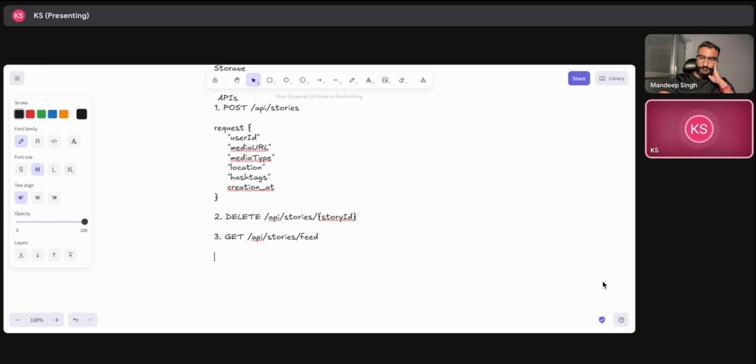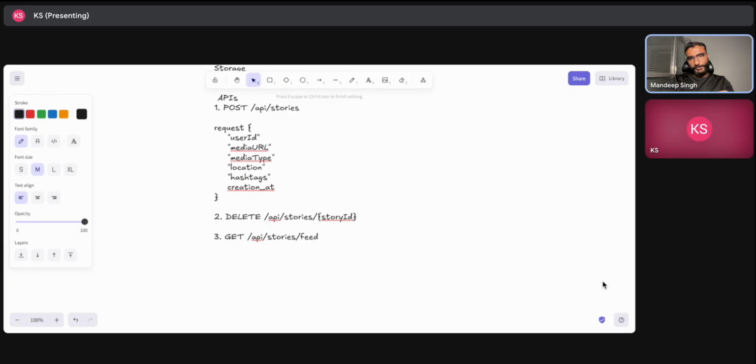So majorly a story ID. If we are using a relational database, then it should be a primary key. User ID will be there, media URL will be there, and we will have media type, created at, expires at, and all that stuff. All that metadata will be there in the stories table.